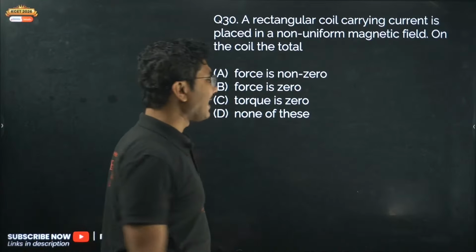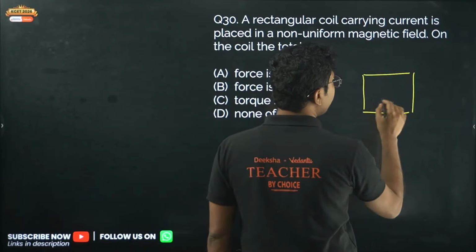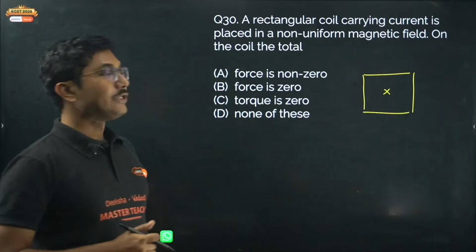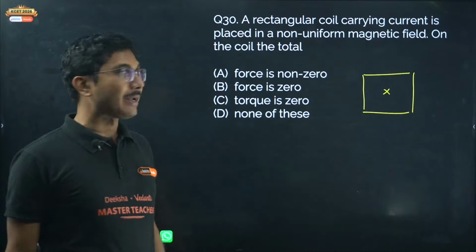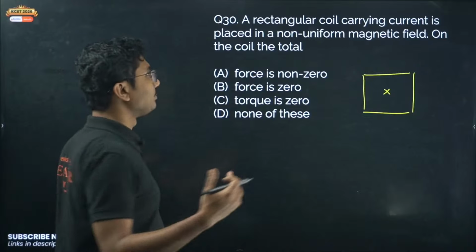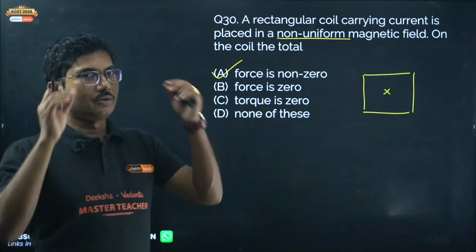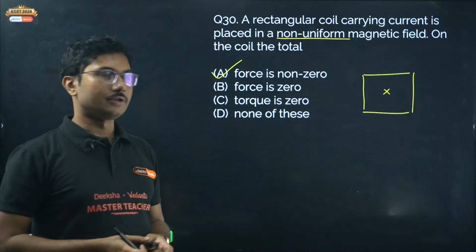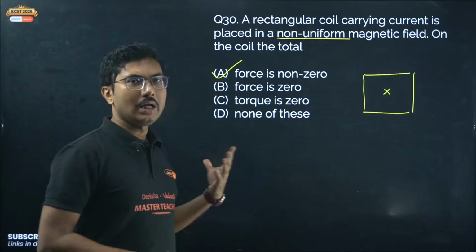Option A, yes. A rectangular current carrying coil can be considered as a magnetic dipole. Based on its direction of current, either it will be into the page or out of the page, so it can be considered as a magnetic dipole. A magnetic dipole placed in a non-uniform magnetic field: torque is obviously not zero and force is also not zero. But if it is a uniform magnetic field, force will be zero, torque will be non-zero. But here, because it's non-uniform, torque and force both will be non-zero.